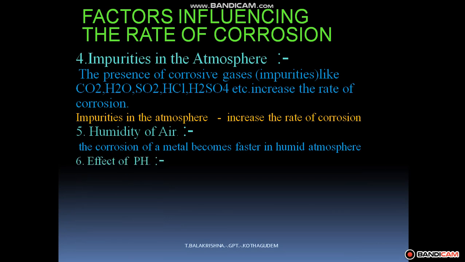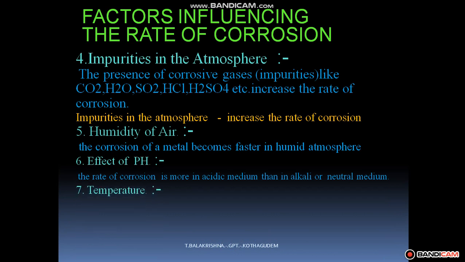Next, the sixth factor is the effect of pH. The rate of corrosion is more in acidic medium than in alkaline or neutral medium. You know the pH range of acidic, alkaline and neutral media. That means the corrosion is more in acidic medium, where the pH value is less than 7. In such a medium, the corrosion rate is very fast compared to alkaline and neutral medium.